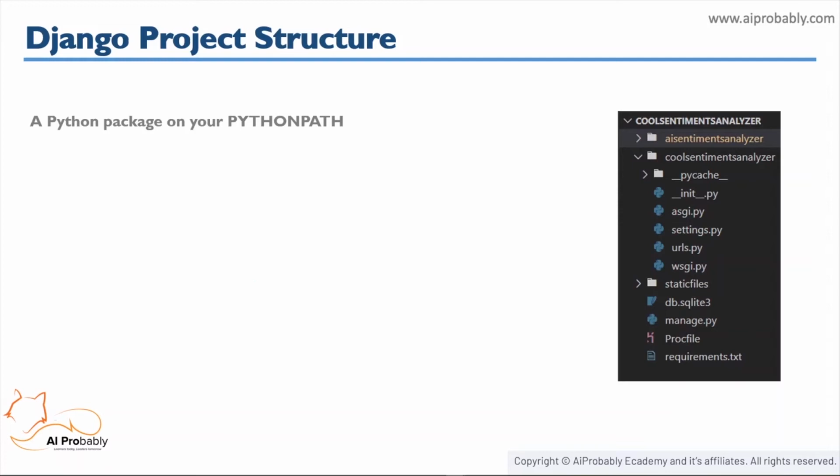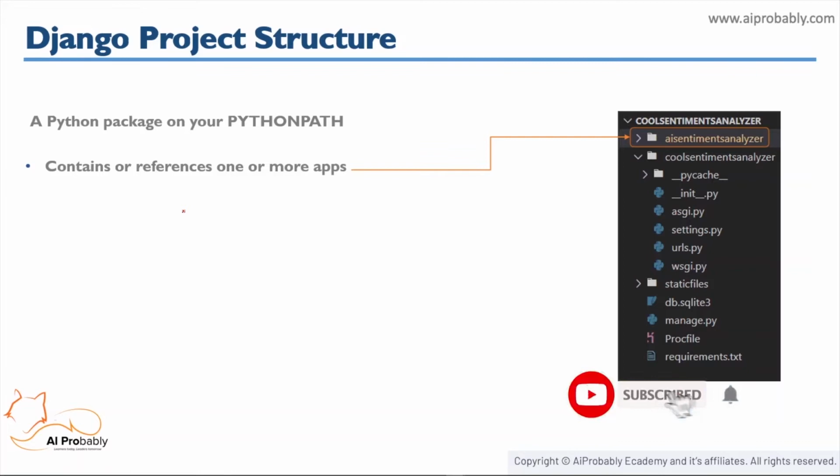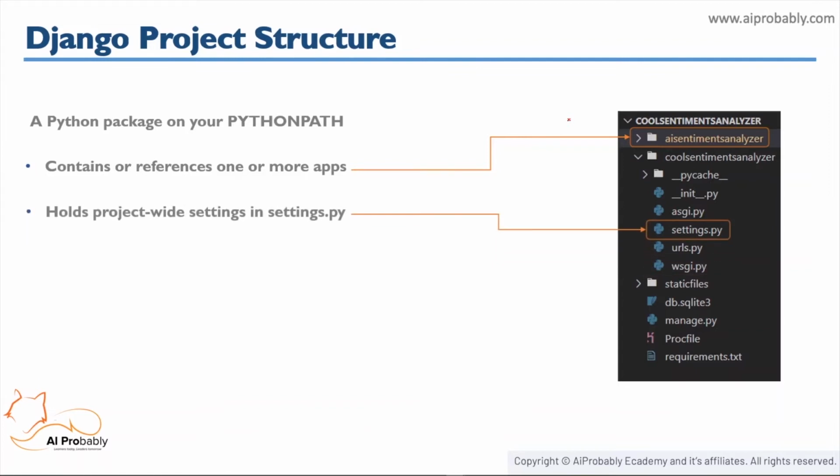Then comes the Django project structure. Before moving on to creating a Django project and writing all the code, let's first see what files and structure a Django project has. A Django project is just a Python package on your Python path. It contains or references one or more apps inside it, just like the one we just created, which is AI Sentiments Analyzer. It also holds project-wide settings in the settings.py file, where we can change or manipulate the settings of our Django project. After that, we have a urls.py file which holds the URL configuration and provides the path for different URL configurations.